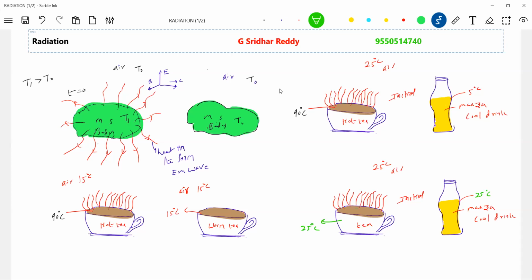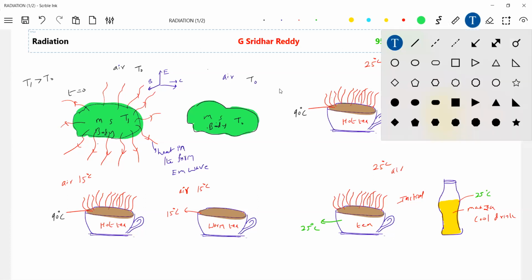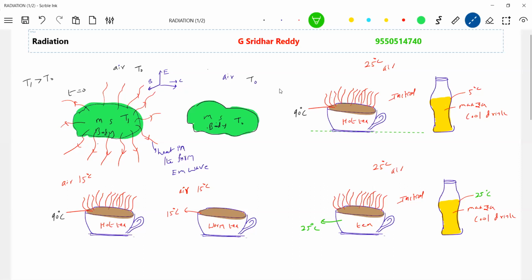So this hot tea is cooling down, and the cool drink is warming up. It will gain heat. Finally, this will become warm. Do you agree? This is a very general thing you might have come across. I just took an example. You can try this if you're interested. Take a thermometer, around 90 rupees, purchase it, and you can do the experiment.